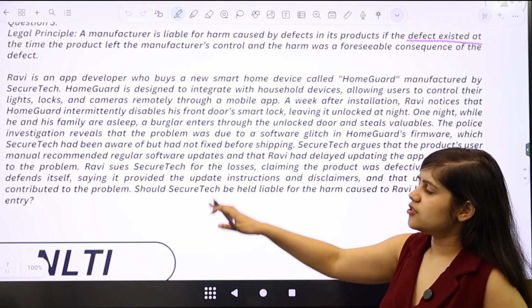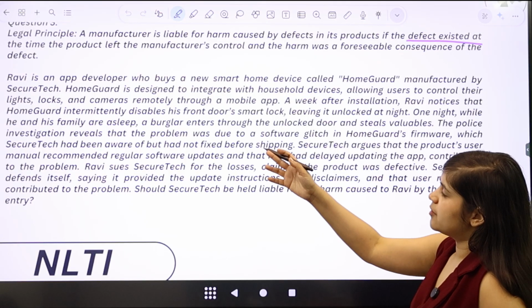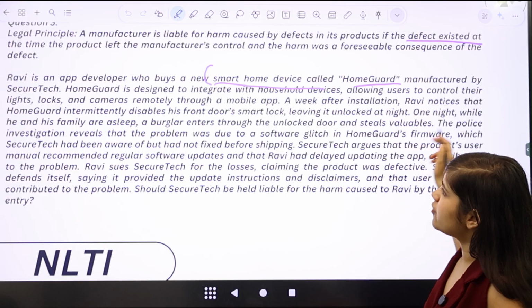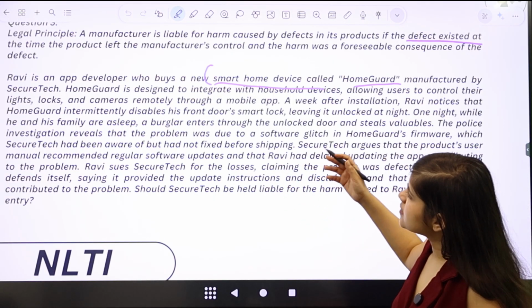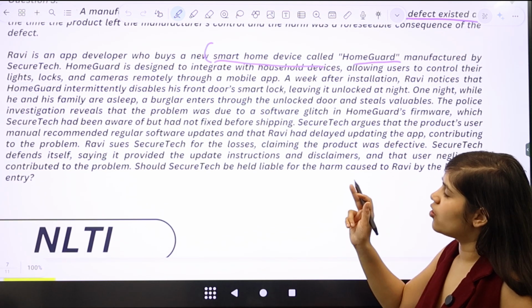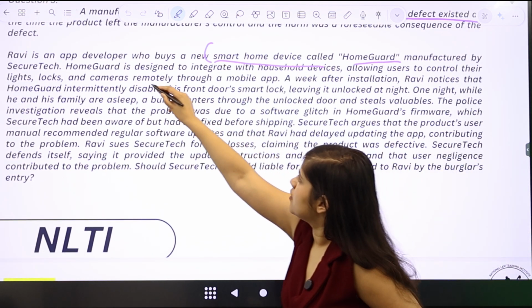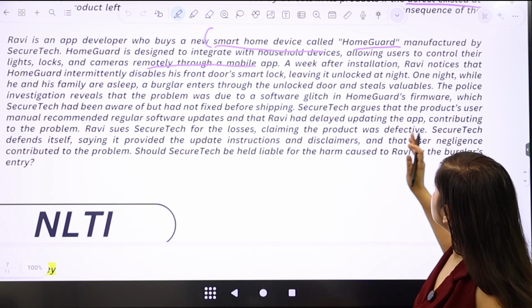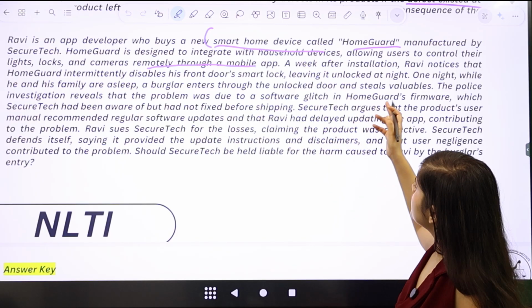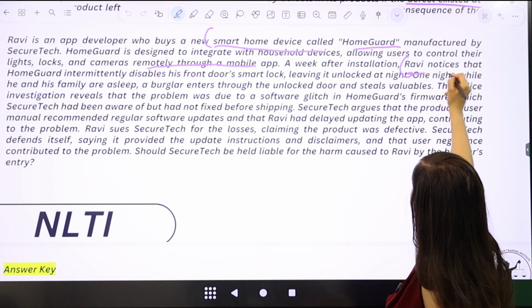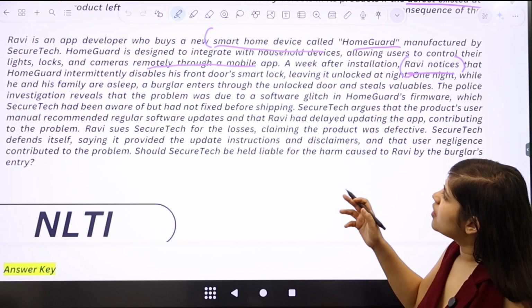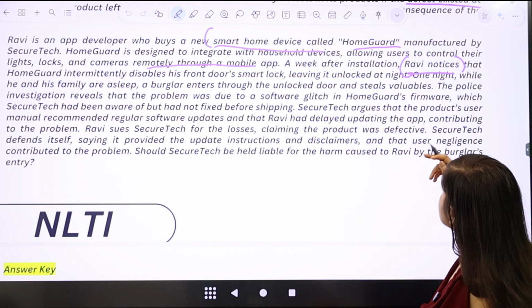Now, the question is that Ravi is an app developer who buys a new smart home device called HomeGuard, manufactured by SecureTech. HomeGuard is designed to integrate with household devices, allowing users to control their lights, locks, and cameras remotely through a mobile app. A week after installation, Ravi notices that HomeGuard intermittently disables his front door's smart lock, leaving it unlocked at night. So Ravi has already noticed this. One night, while he and his family are asleep, a burglar enters through the unlocked door and steals valuables.